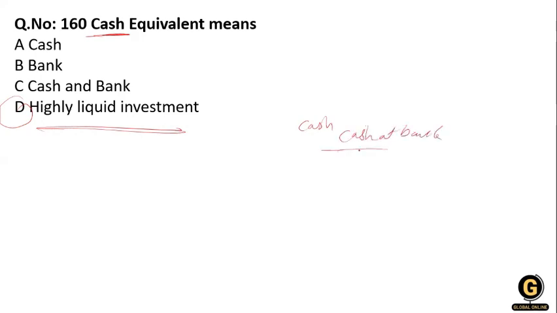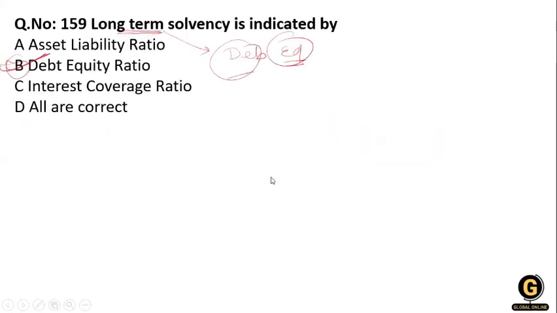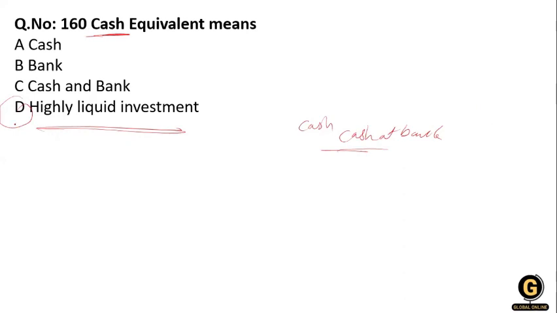These kinds of assets can be liquidated quickly. They have high liquidity, and these are the highly liquid investments. So option number D is right over here. Option number D, yes.